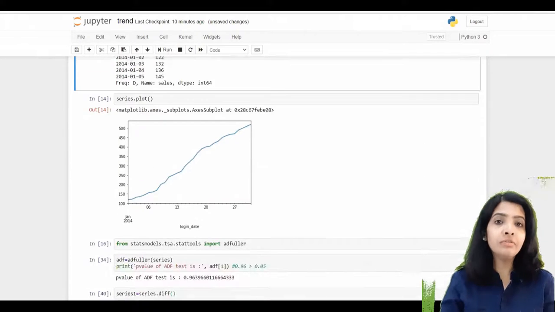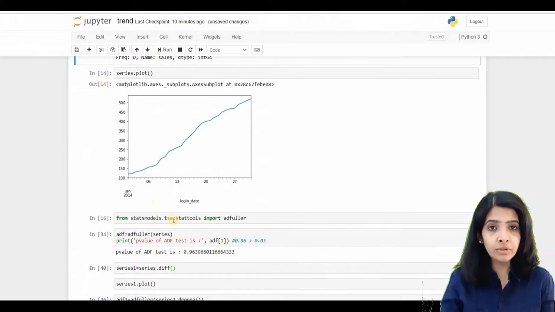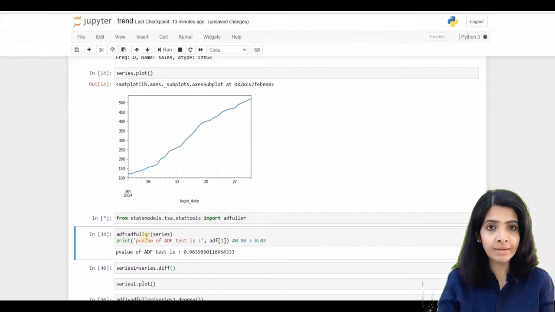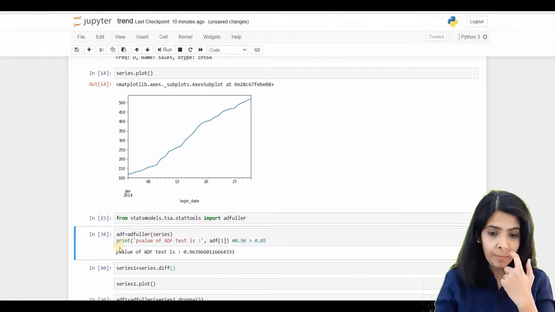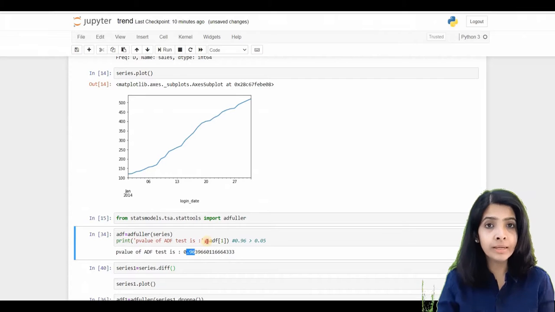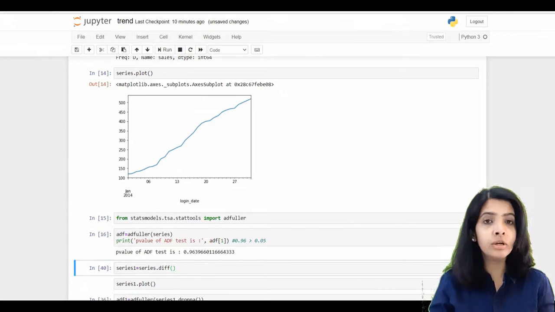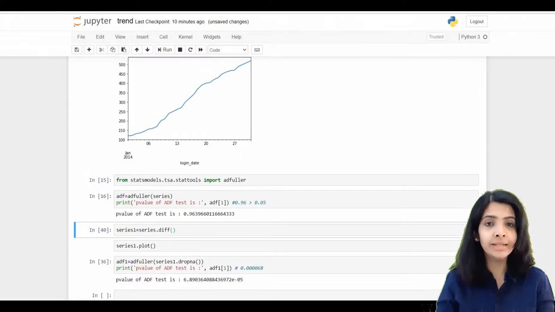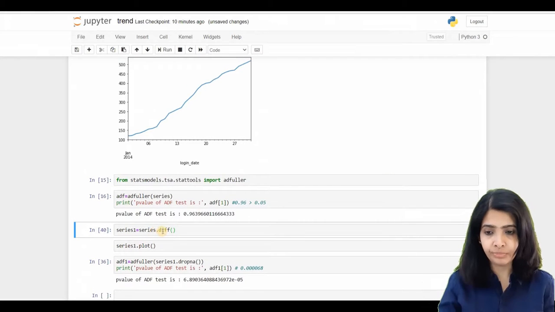We do a Dickey-Fuller test to see what it says. Import adfuller from statsmodels and run the function. The p-value is much greater than 0.05, so the Dickey-Fuller test also confirms that the series is non-stationary, and this is due to the presence of trend.